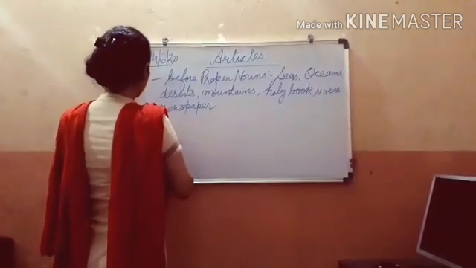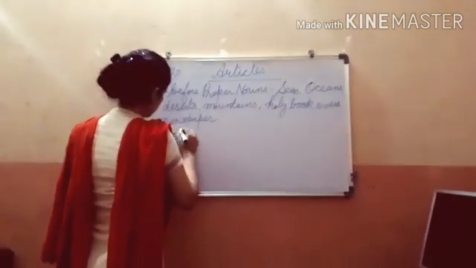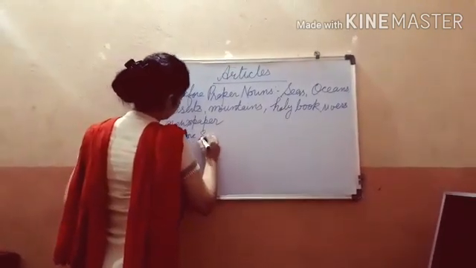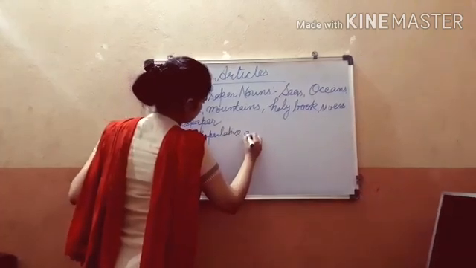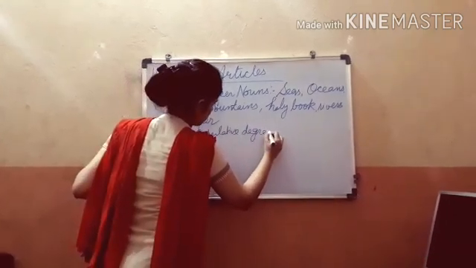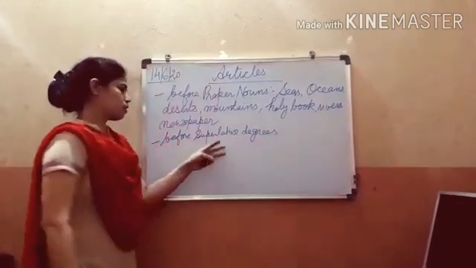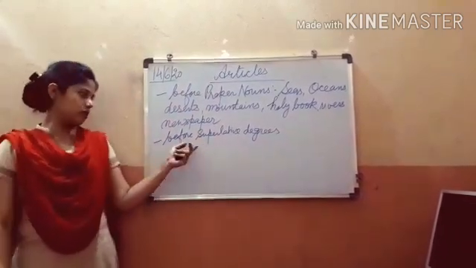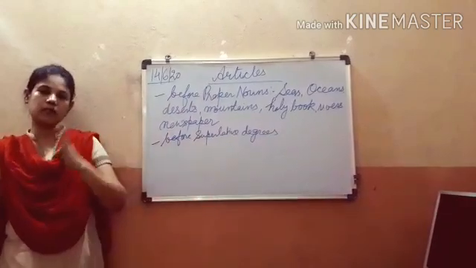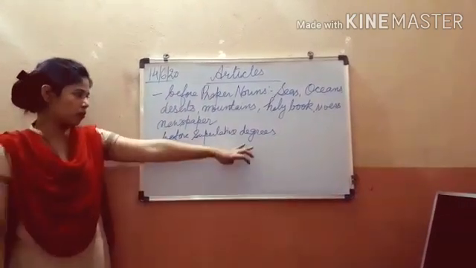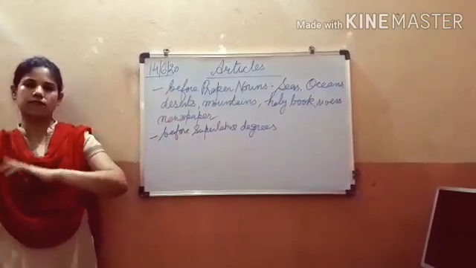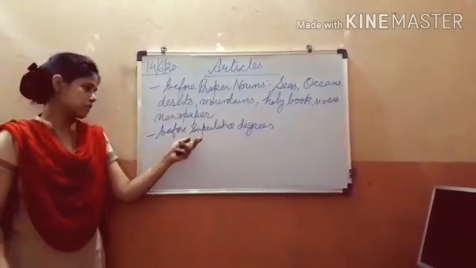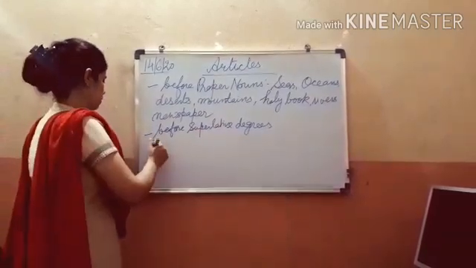Now the is also used before the superlative degree. You have already studied the degrees of comparison: positive, comparative and superlative. So when we talk about the superlative degree, like the oldest, the highest, the smallest, the fastest, in all cases it takes the article the.